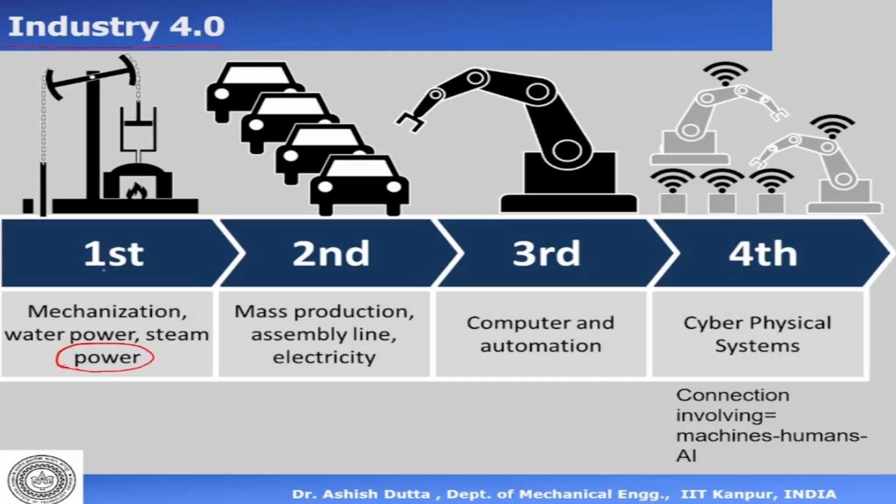So in this industry 1.0, all these industries used water power or steam power for performing their tasks. For example, in the earlier days, they would have used steam power to move something, okay, or water power. They are all industries which are in industry 1.0, and this is before, say, about 1700, about 1800. So before 1800, most of the industries that were operating used the kind of energy or power which was water power or steam power.